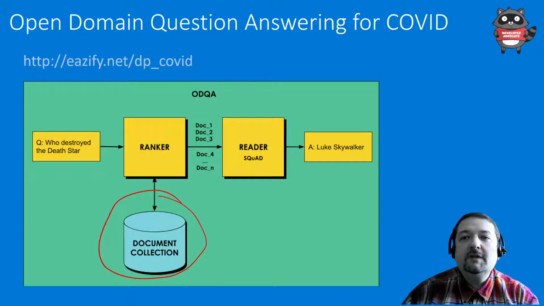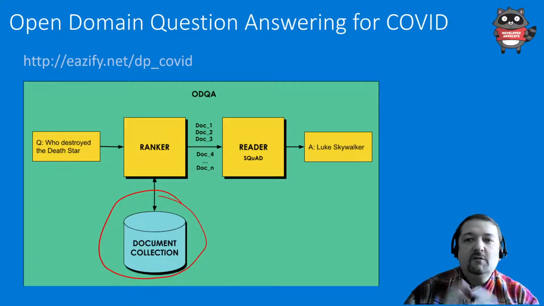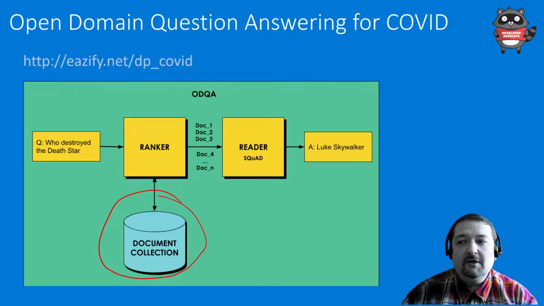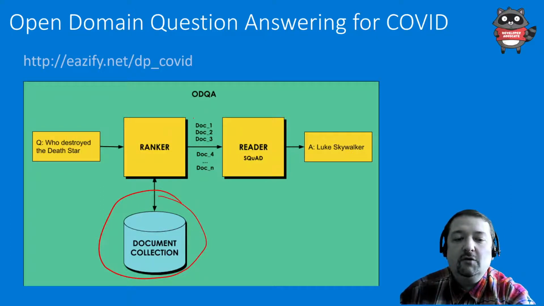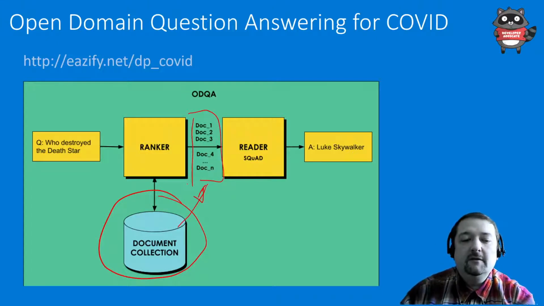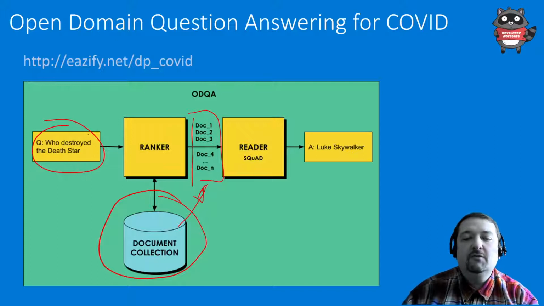So by document, I mean a rather short paragraph of text. So it's not like the whole big, huge document. It is the piece of text where the answer is contained. So the job of a ranker is to return me the IDs of documents from this collection where I can find the answer. So it takes a question as an input and produces the references to text.